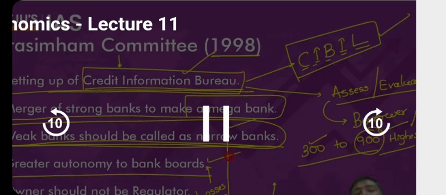Greater autonomy should be given to the bank boards. For example, bank boards should be allowed to take decisions regarding where they want to give loans, to whom they want to give loans, how many branches they're supposed to open, where they're supposed to open, and so on. Give more power to the bank. Do not allow RBI and Government of India to impose a lot of regulations on them.